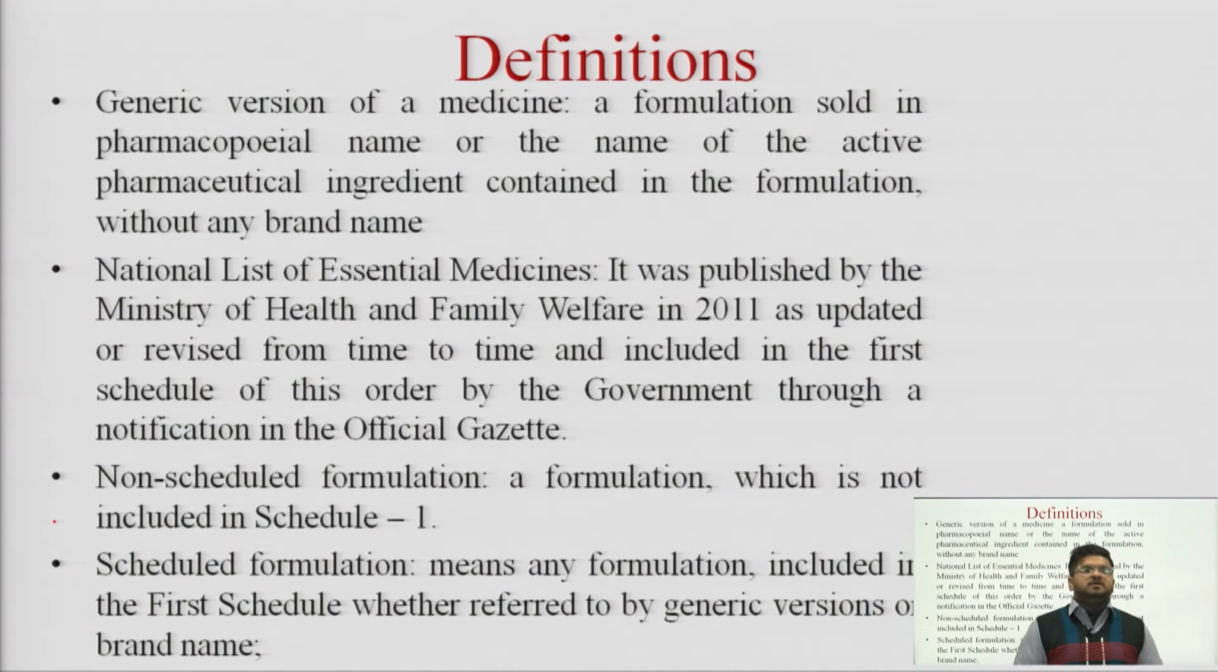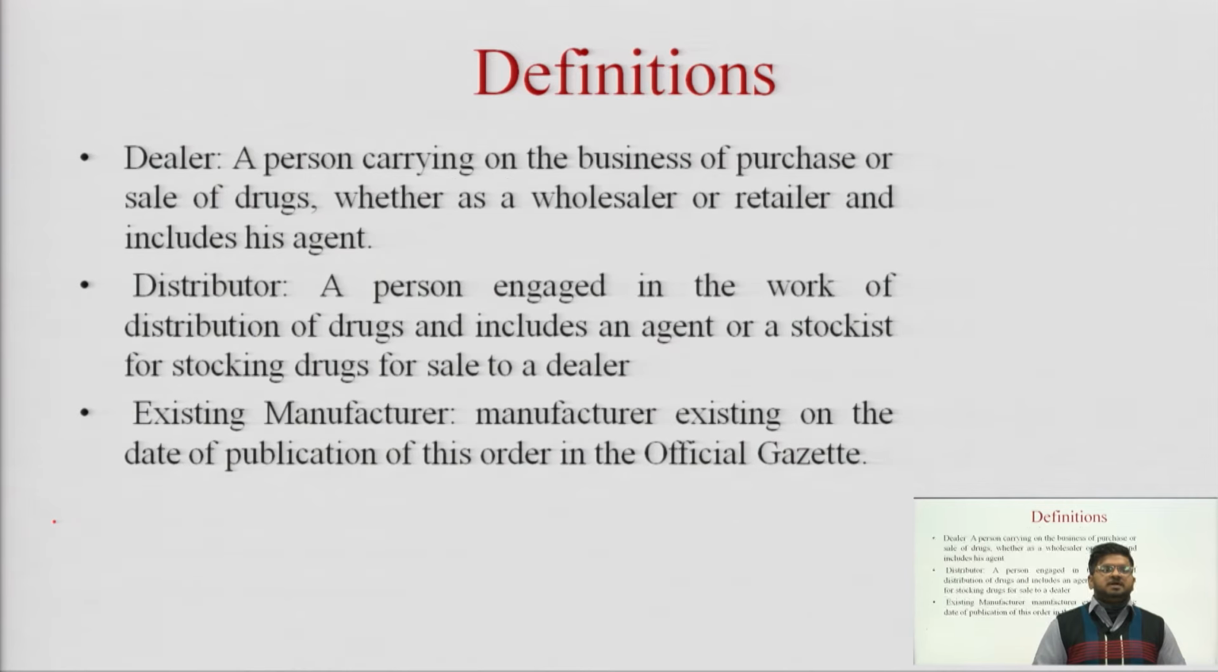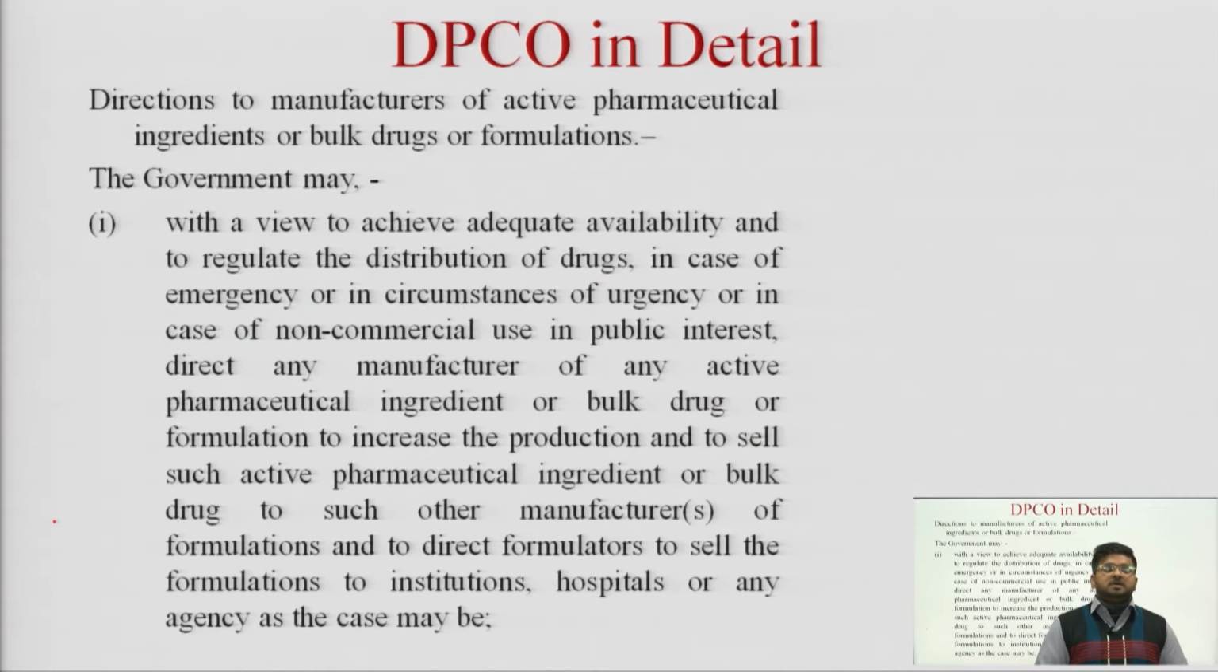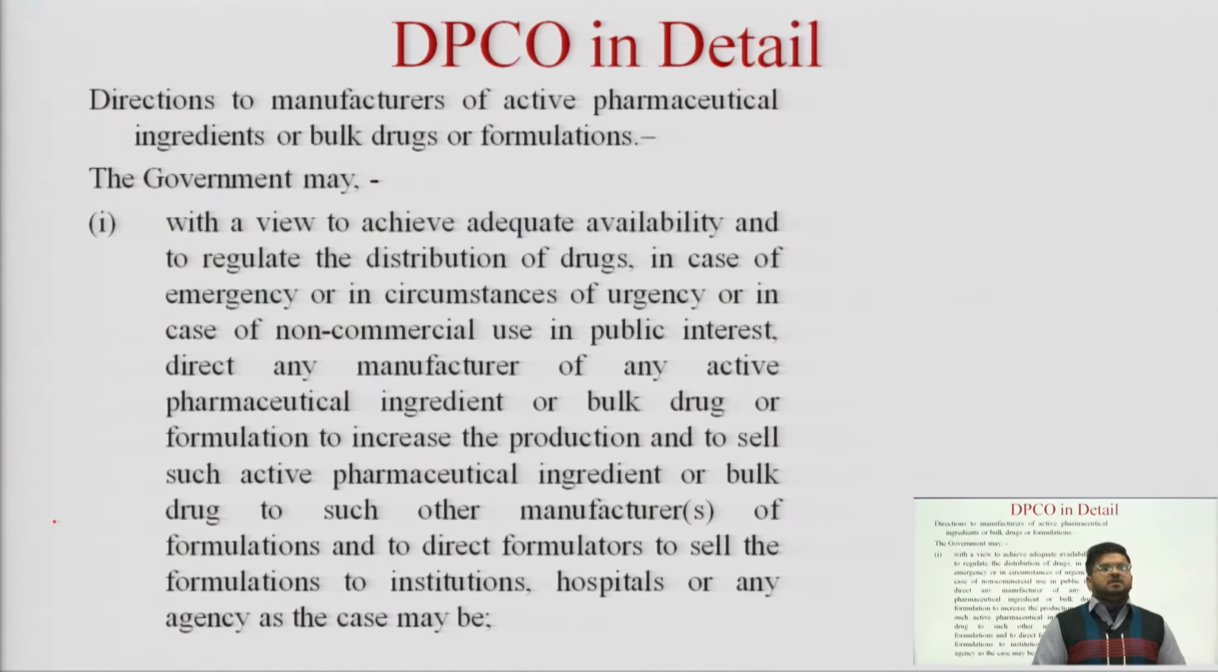So these are the different definitions which we have studied: active pharmaceutical ingredient, brand, selling price, dealer, distributor, existing manufacturer, generic version of medicine, National List of Essential Medicines, non-scheduled formulation and scheduled formulation. Then the Drug Price Control Order in detail, and the directions to manufacturers in detail.